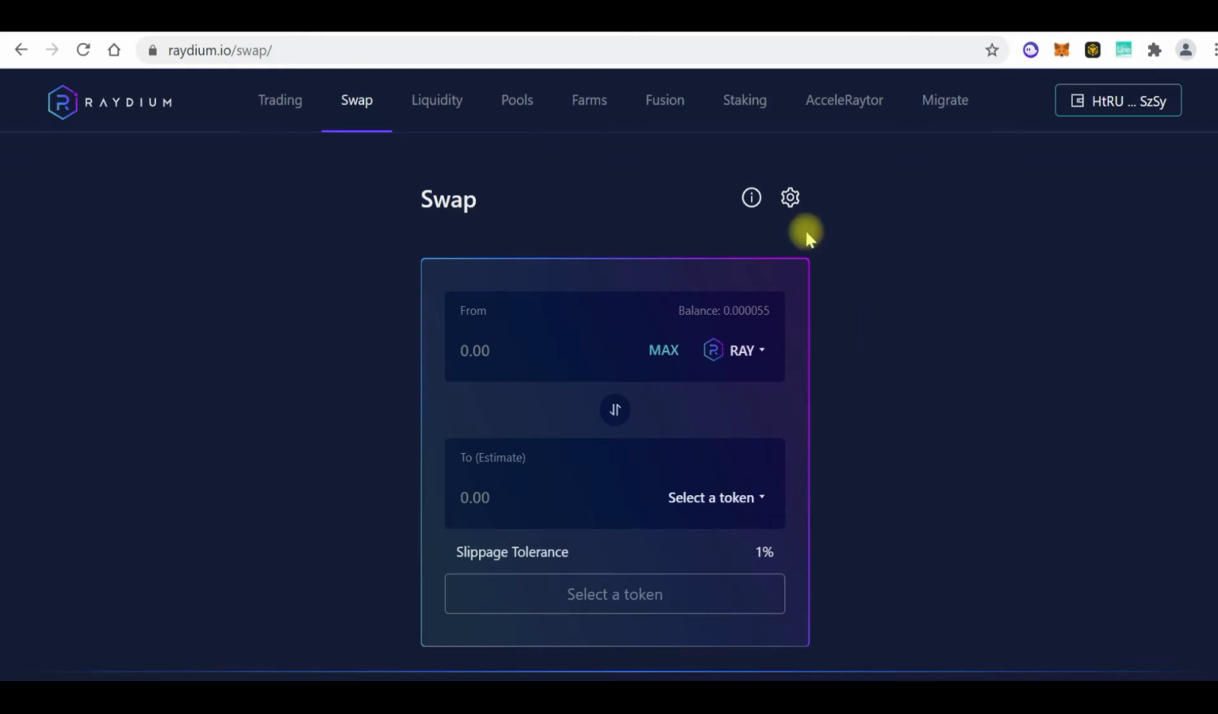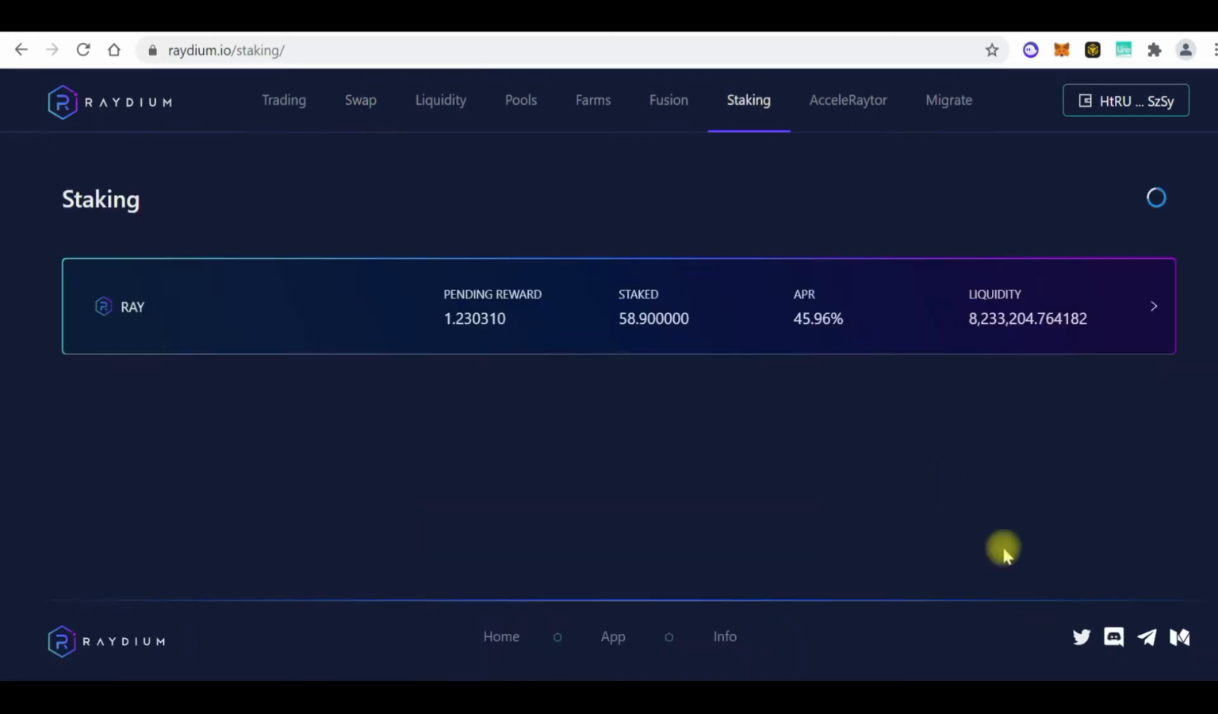So for example, let's go to staking here on Raydium. So already I have 58.9 RAY, which is the token for Raydium. I have 58.9 RAY, and the APR here is 45.9%. When I started, it was around 52%, right? So I staked 58.9 RAY, and this is my pending reward, 1.2 RAY.